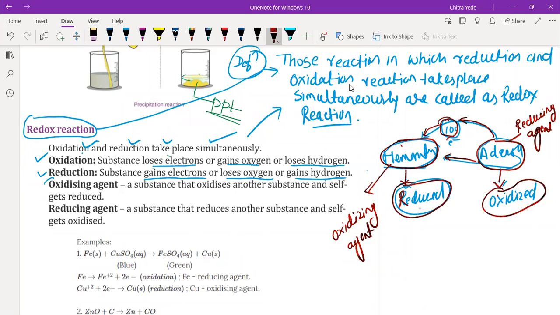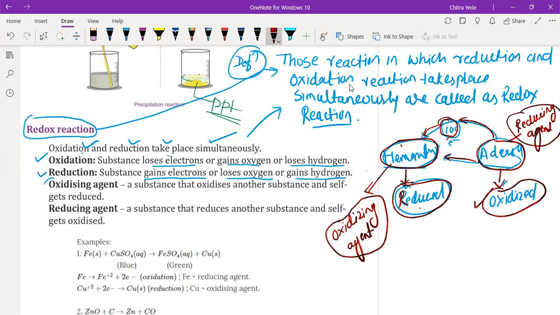But Hemant, while getting reduced, helps others in its oxidation. That's why Hemant acts as an oxidizing agent. Likewise, others is getting oxidized and causes reduction of Hemant. That's why others is acting as a reducing agent.